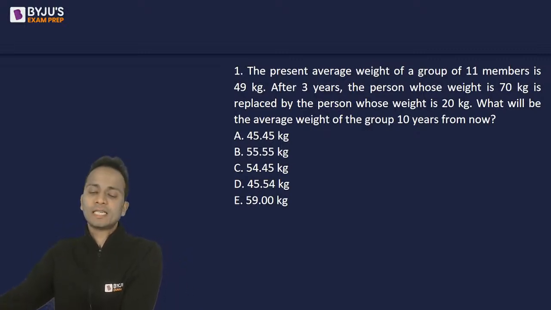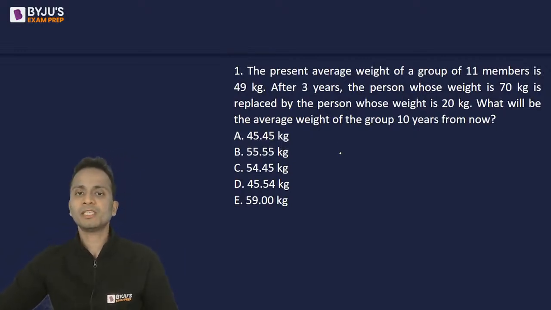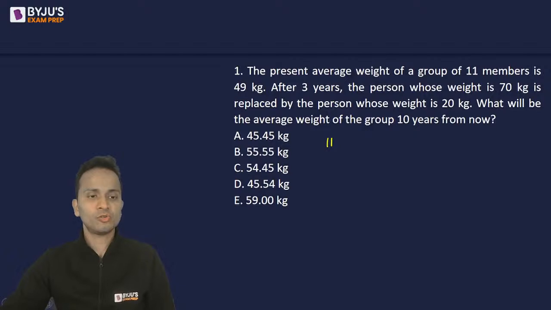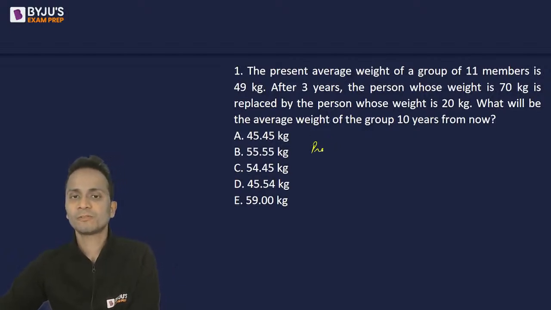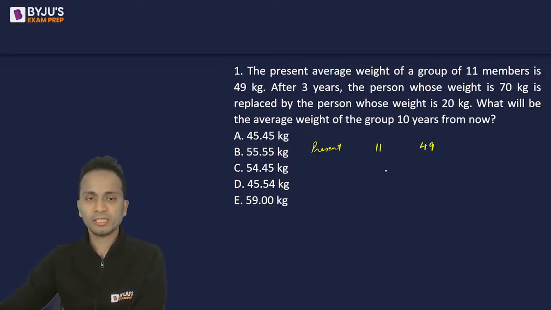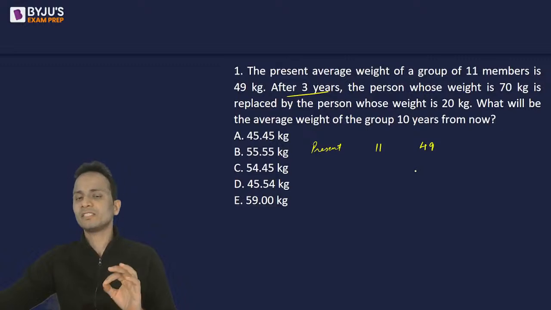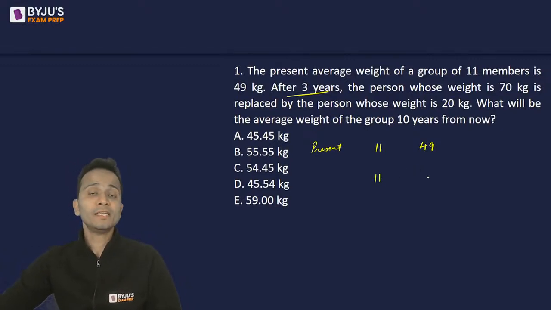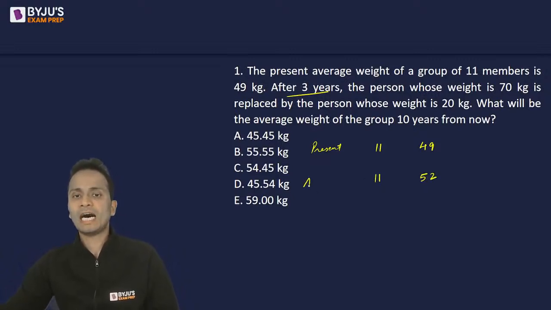Okay, let's start, let's solve it. Now the present average weight of 11 members is 49. So there are a total of 11 members at present. If I talk about the present scenario, the number of people is 11 and their average is 49. I'll not write each and everything, I'll write the important things here. After 3 years, if I consider the same group of 11 people, then the average will also increase by 3. So the average will become 52 after 3 years.